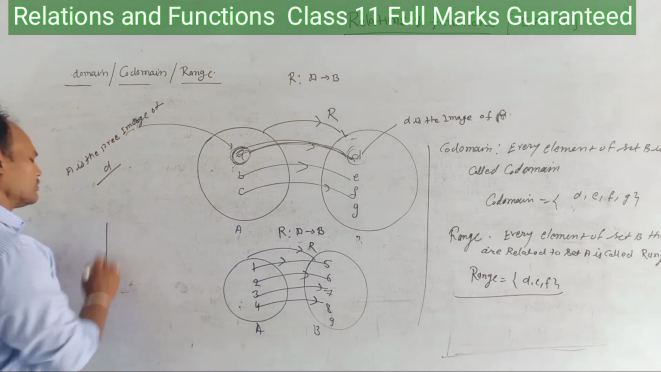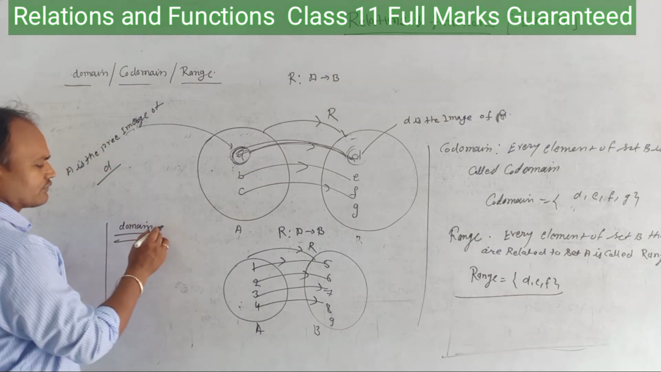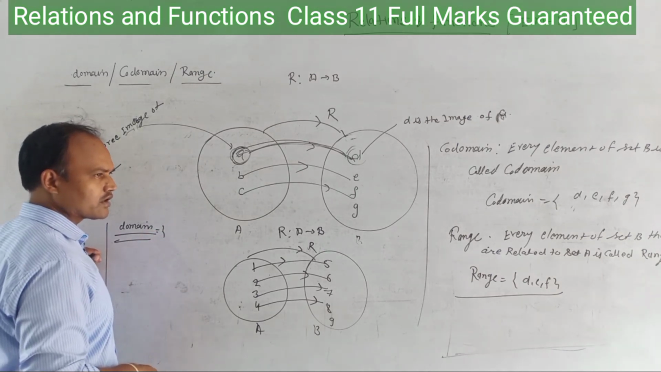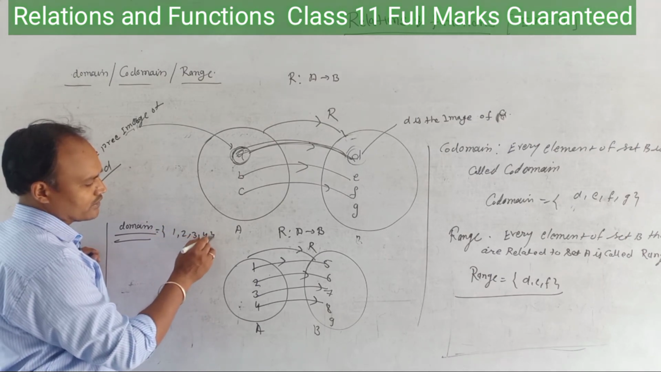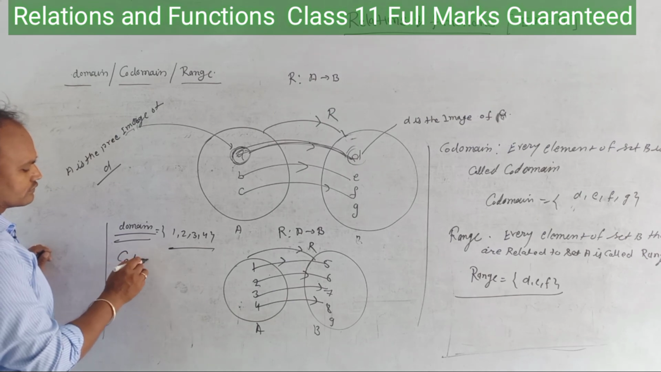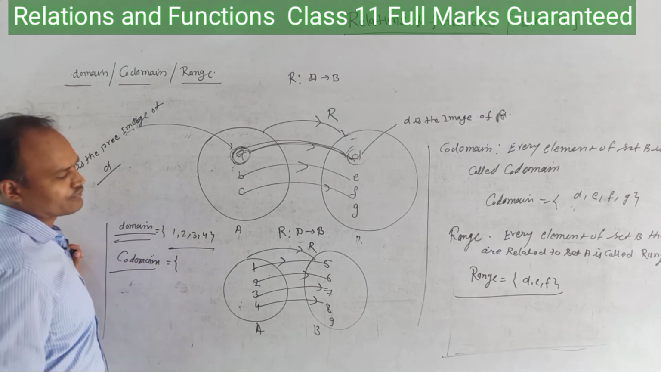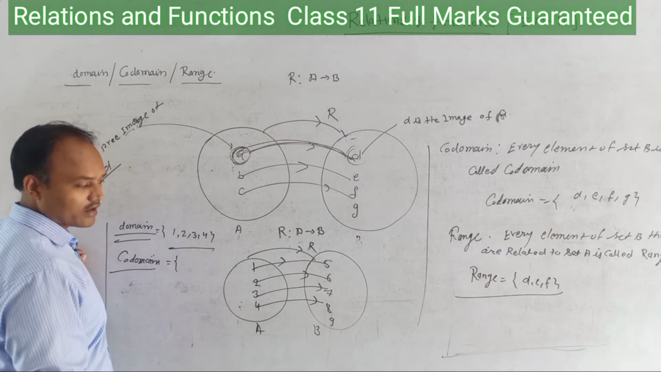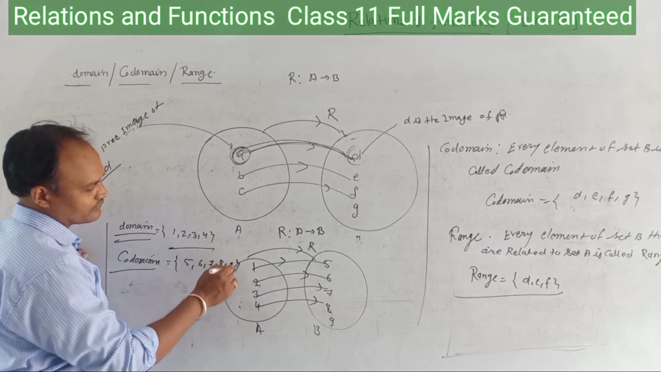What are the elements of the domain? Just think. The answer is 1, 2, 3, 4. Is it correct? Okay. What about the codomain? Just think. What is the codomain? It is 5, 6, 7, 8, 9.